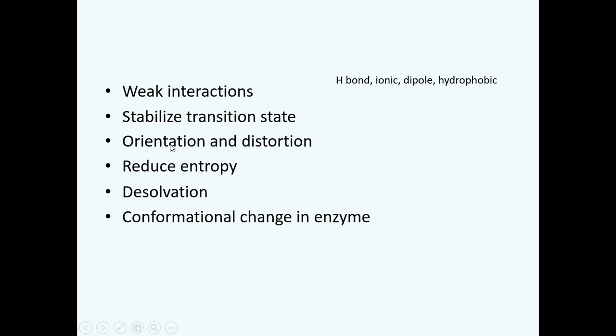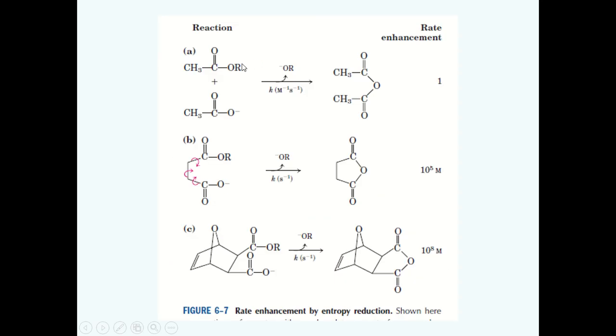Enzymes are also important for maintaining a proper orientation of the substrates in order to carry out a chemical reaction. This is an example which shows this phenomenon. You can see that this is a chemical reaction, a condensation reaction taking place between these carboxyl groups to form an anhydride bond here. If these two molecules are two separate molecules and they undergo a chemical reaction, these molecules are present in the solvent and they are free to move around in any possible given orientation.